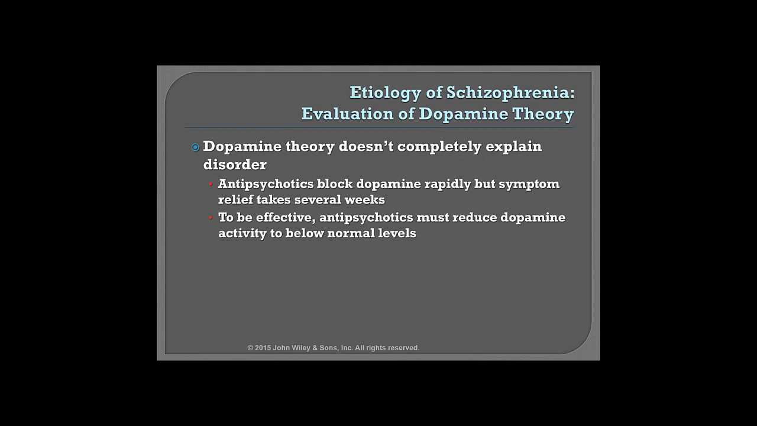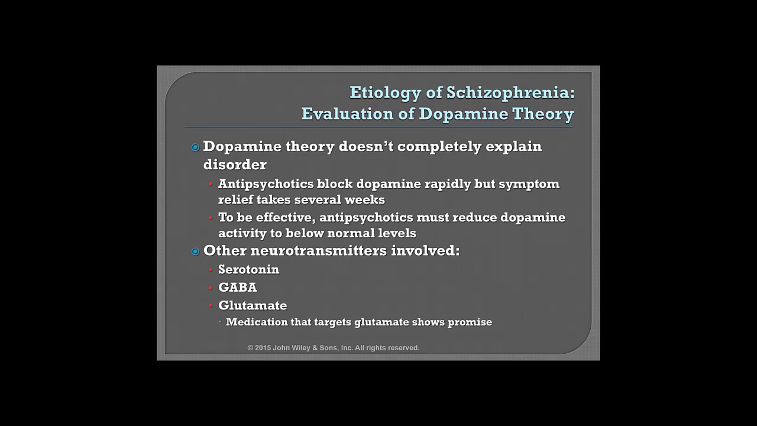Remember, neurotransmitters are those chemicals that neurons produce to help them communicate with each other. Other neurotransmitters that might be involved might include serotonin, GABA, and glutamate. And we do know that medications that target glutamate do show promise in the treatment of schizophrenia.